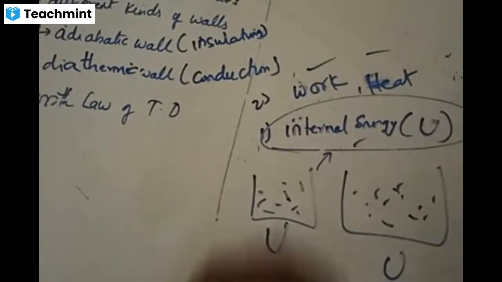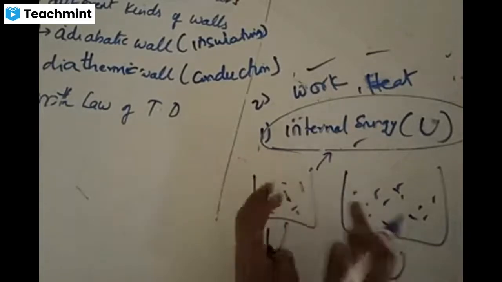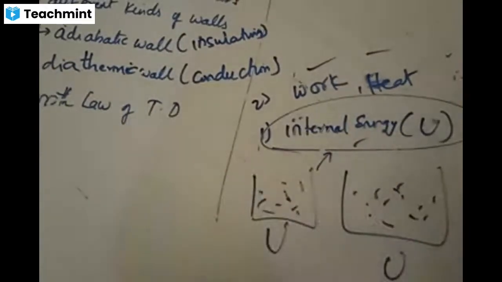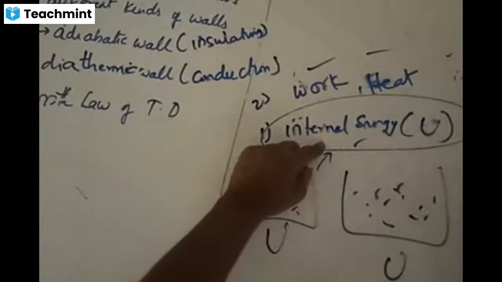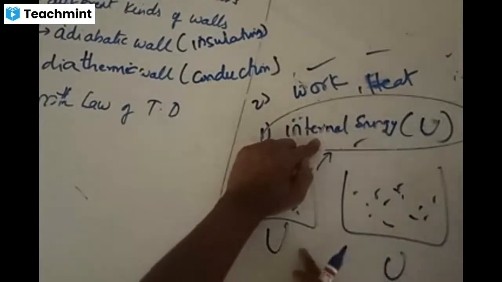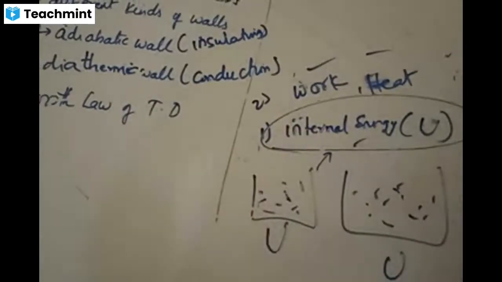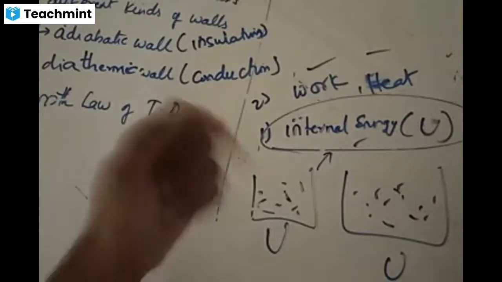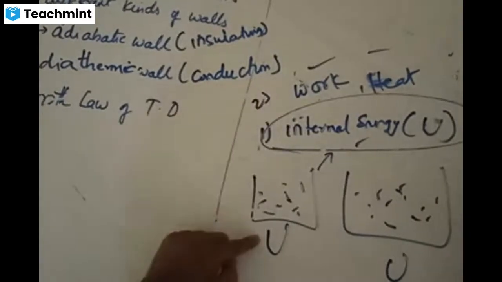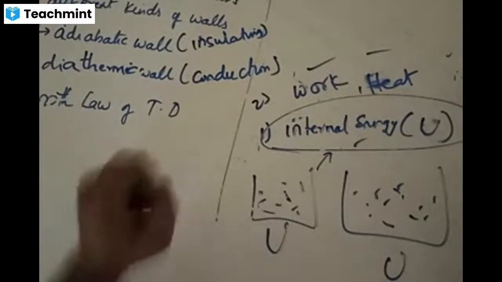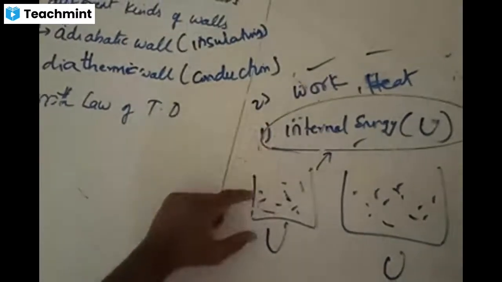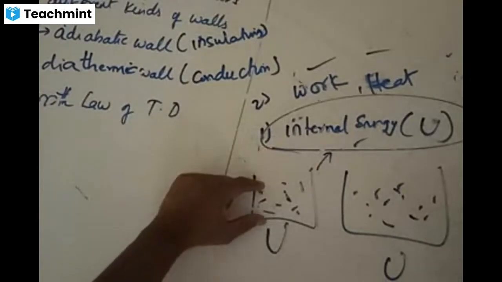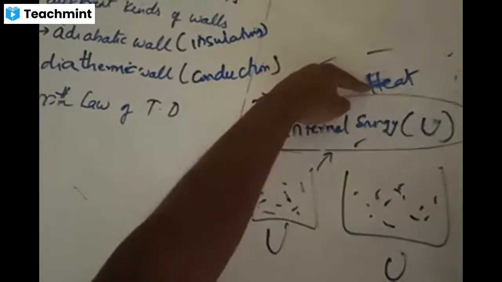Because of some energy in the molecules, the sum of all that energy is making them bind like that. That total energy which is binding all the molecules is called internal energy. As long as you don't disturb the internal energy, these molecules will not be disturbed. Now, how can you cause disturbance in the internal energy of the molecules? Hope you are getting the point. How can you disturb the internal energy of the system? Simply by supplying heat energy.